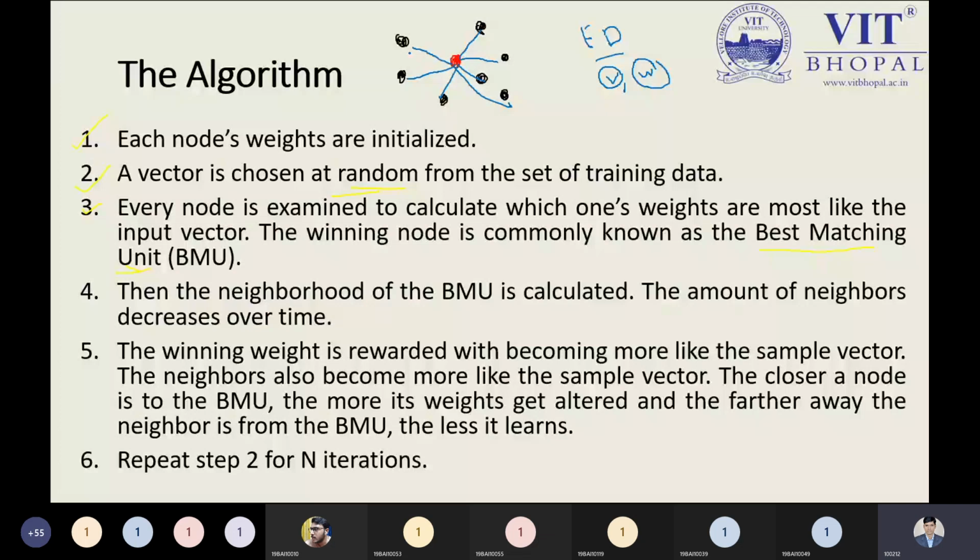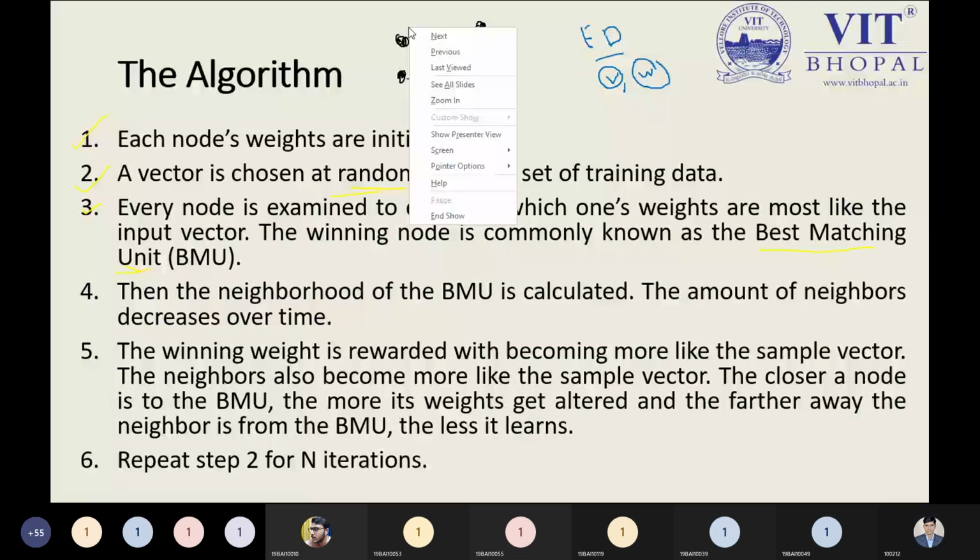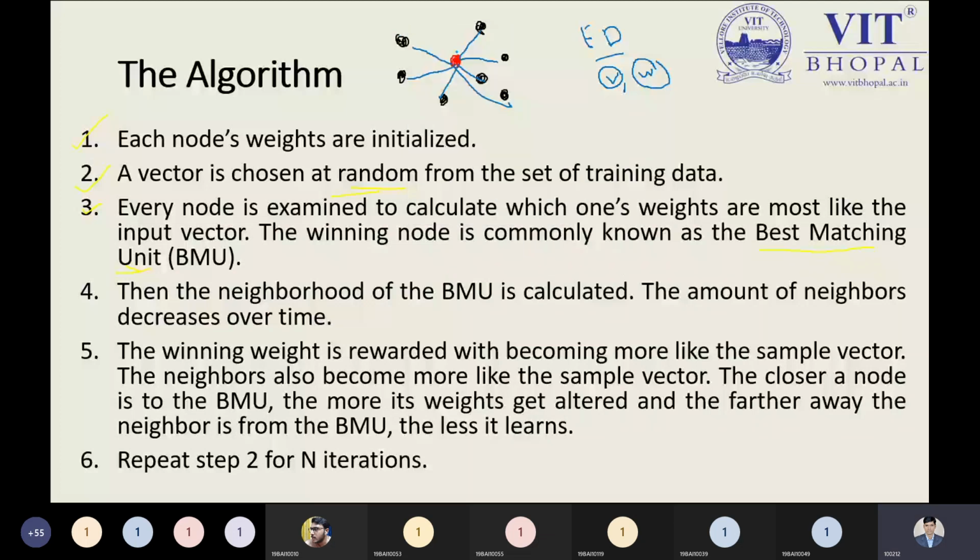So if I'm choosing this node, it could be the input for this one. What information is maintained by this node as a vector? And what is the weight of this point? The distance we have in terms of the weight is maintained by the weight vector. From those two parameters we can calculate the distance. The same thing we will do with all its connected nodes.